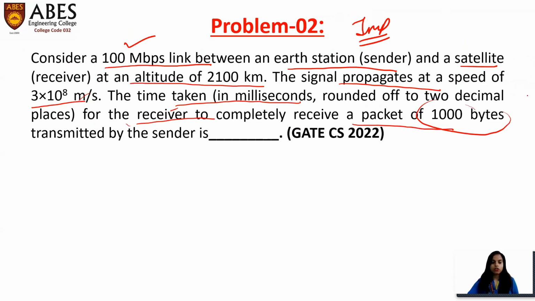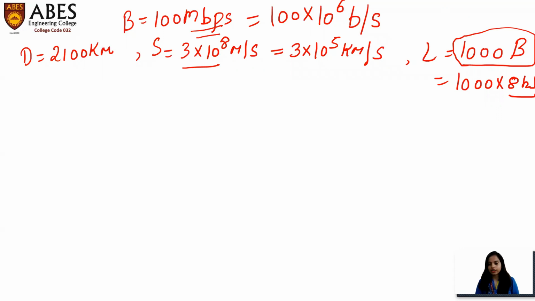Okay. Now, what they are asking, the time taken for the receiver, means we have to calculate the total time. See, we all know what is delay. Delay is nothing but the total time required for a packet to travel from its source to its destination. So we have 4 types of delays: transmission delay, propagation delay, queuing delay, and processing delay.